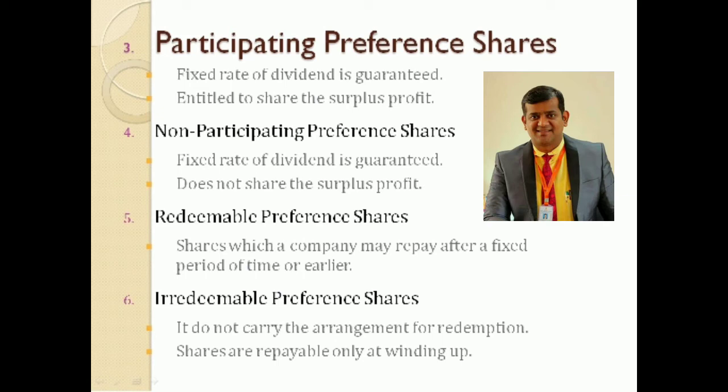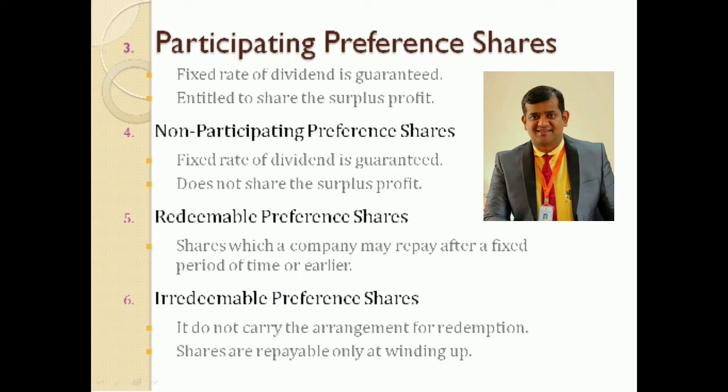So if it is not mentioned in the articles of association, they do not enjoy any kind of right to participate in the surplus profit or surplus asset. Okay, so now if the articles are silent with regard to the right to participate in the surplus profit or surplus assets, the preference shares will be considered to be only non-participating type.